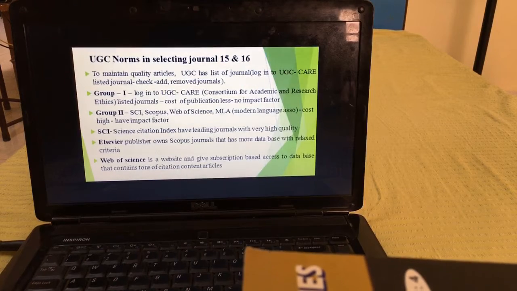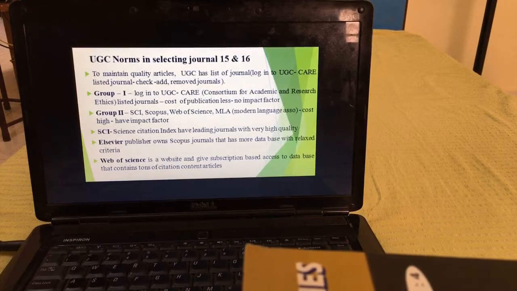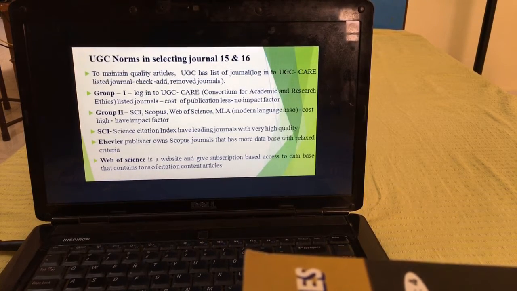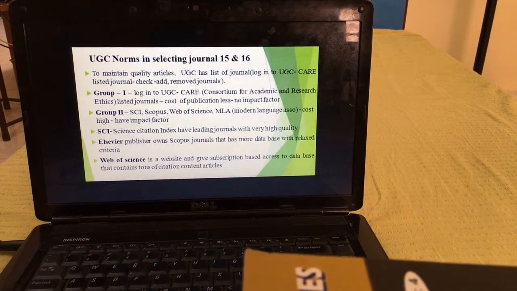UGC CARE listed journal means Consortium for Academic and Research Ethics. You can go to the website itself, on Google, and if you search for this you will get the website. Here the cost of publication is less and there is no impact factor, or otherwise a very low impact factor, and they will give you the list of journals that are removed and that are added. Please check this website, UGC CARE listed journal. Then comes Group 2. Here you have SCI journal, Scopus journal, Web of Science journal, and MLA, Modern Language Association.